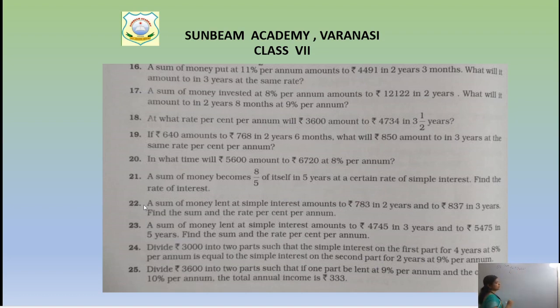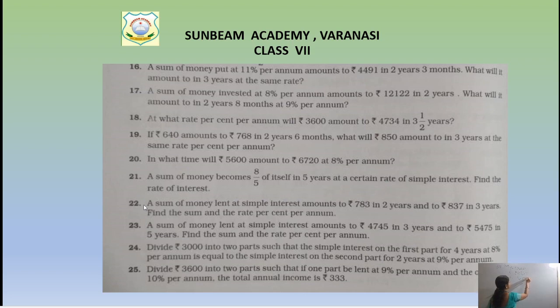Amount is also given, children. They are saying that at what rate percent per annum will 3600 amount to 4734, at what rate will 3600 become 4734, and the time is also given, 3.5 years. So amount is rupees 4734, and time is given as 3.5 years.